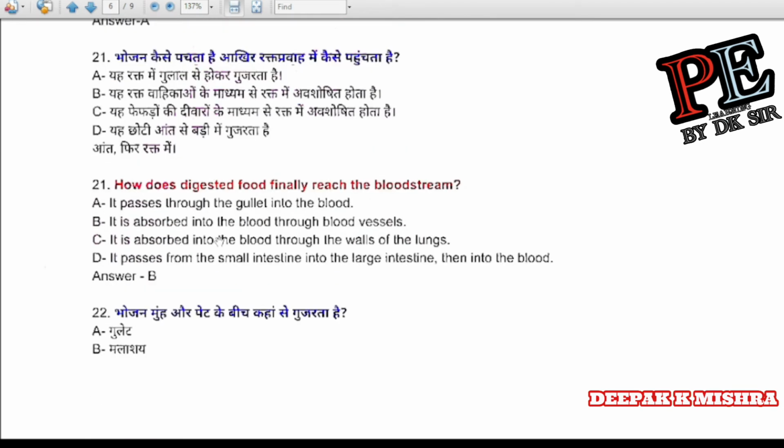Question number 21. How does digested food finally reach the bloodstream? It passes through the gullet into the blood. It is absorbed into the blood through blood vessels. It is absorbed into the blood through the wall of the lungs. It passes from the small intestine into the large intestine, then into the blood. Correct answer is B. It is absorbed into the blood through blood vessels.